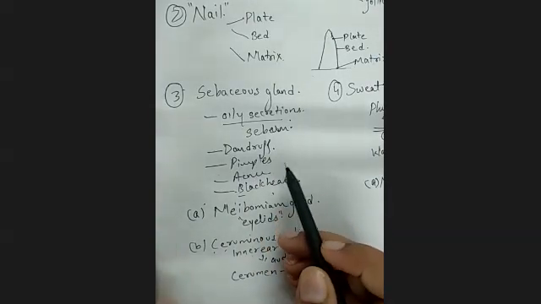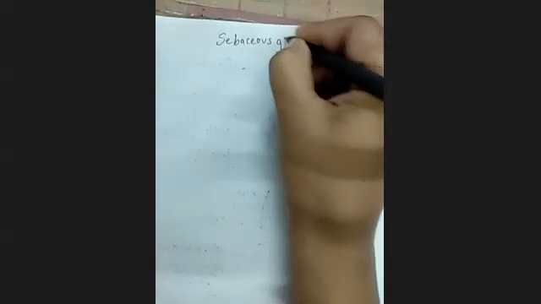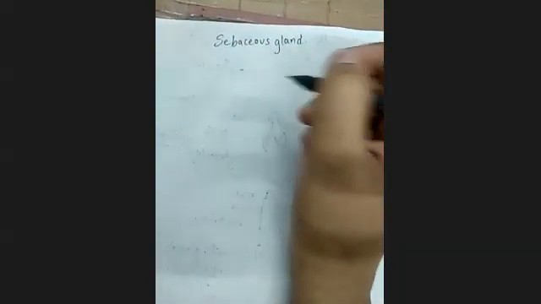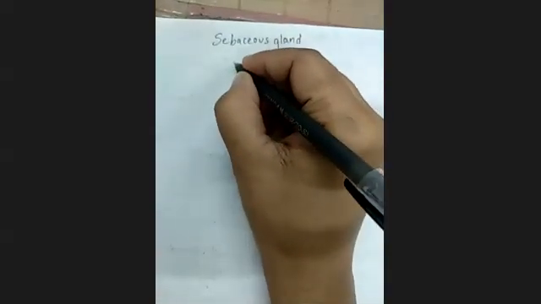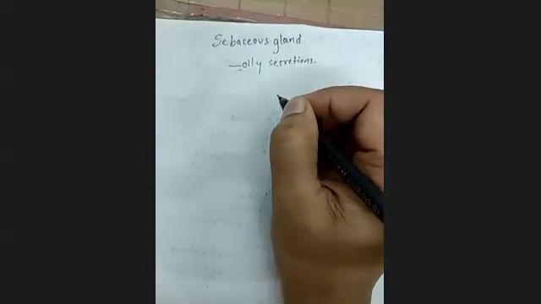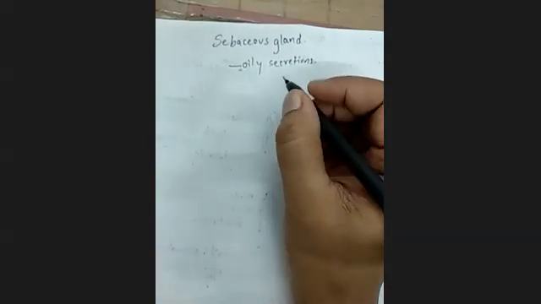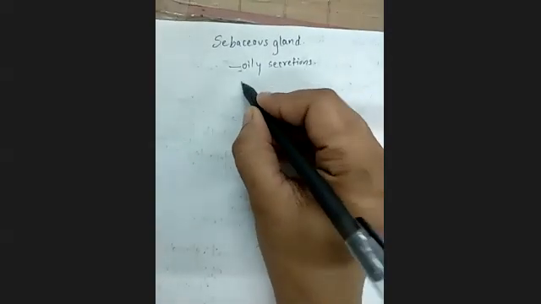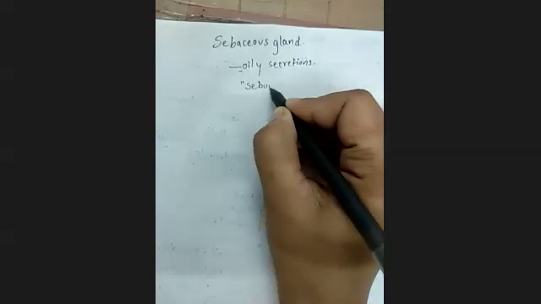Okay, so these glands I will write freshly over here, so that it will be a good start. Okay, so sebaceous gland, it produces the secretion which is a bit oily, oily secretions, and these oily secretions chemically are named as sebum.